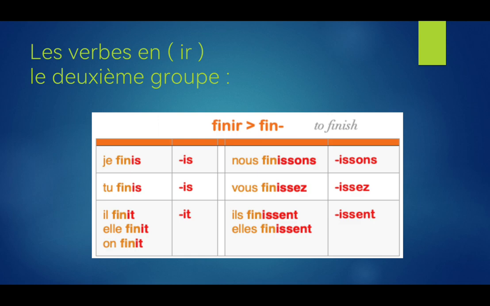So these endings we don't pronounce. Let's go to the right side. We have here nous. With nous we add a long one, a huge amount of s's: iss, ons. Basically, it's the same endings of the first group, so ons, ez, ent, but we just write iss before them. So nous finissons, we finish. Vous finissez, you all finish. Ils finissent, and then elles finissent. They finish, one for boys and one for girls.